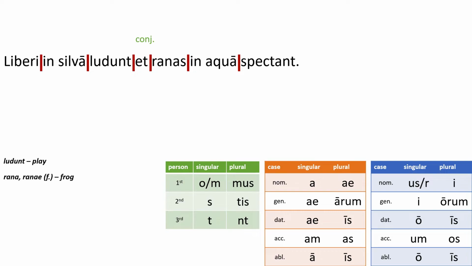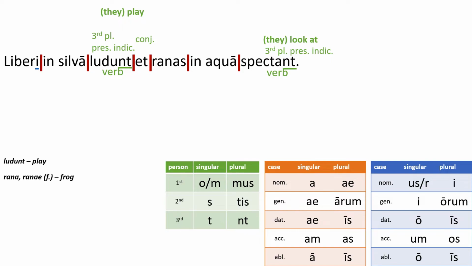We'll work on it. And then I see spectant and ludunt. They're both verbs. And they both end with -nt. That means they're both third person plural. They play, given to me in the notes, and they look at, or they watch.